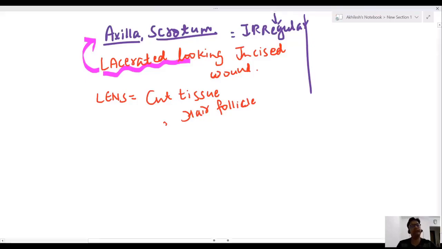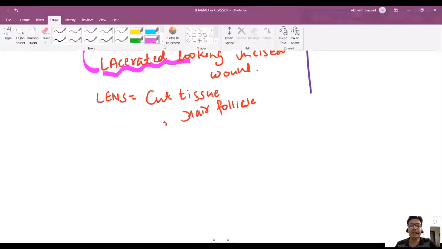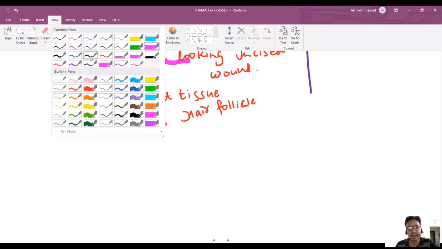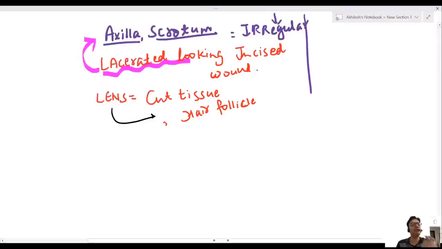Even though we are using a sharp edge weapon, margins are irregular because of axilla and scrotum's rugosity, texture. So how would you confirm? Just examine with the lens, you will find cut tissue and cut hair follicle. Then you can say it is an incised wound, but looking like a lacerated wound.